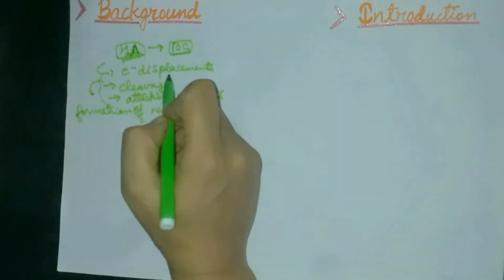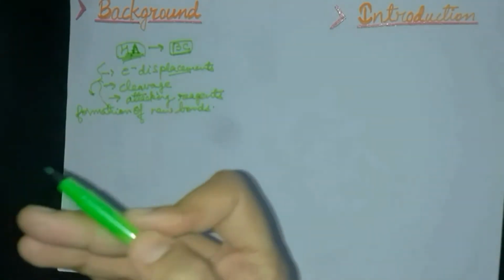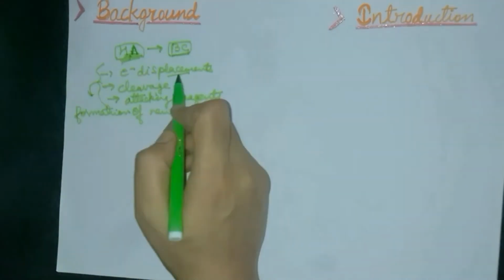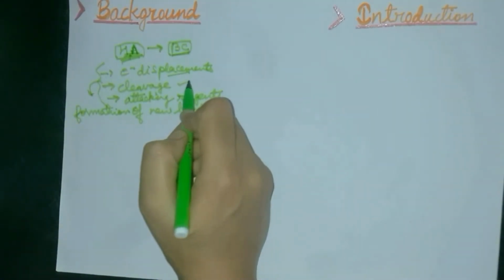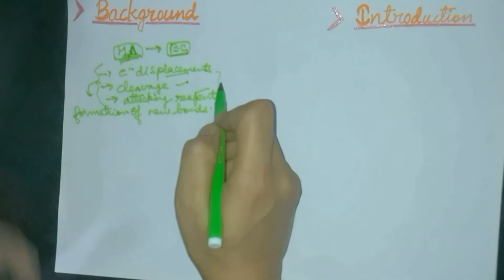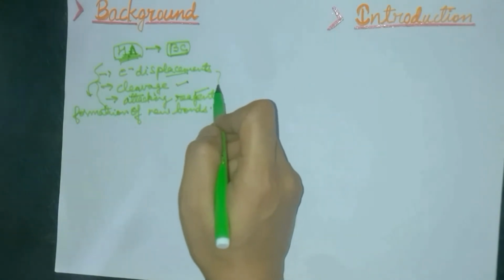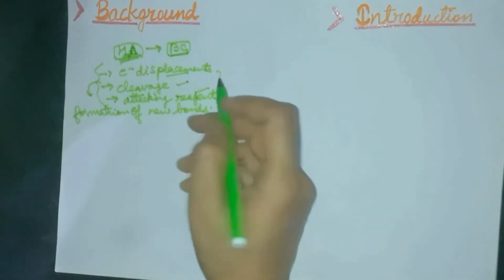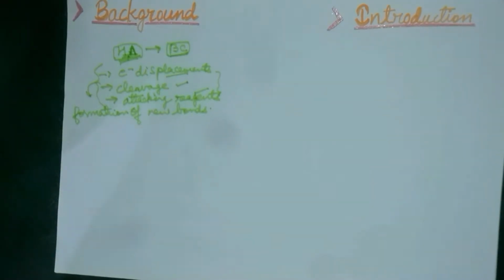So to understand clearly the mechanism of various organic reactions, it is thus essential to have knowledge about the following concepts: electronic displacement, cleavage, that is fission or breaking of covalent bonds, and the nature of attacking reagents. If you know these three concepts, then only you can draw the mechanism for organic reactions.